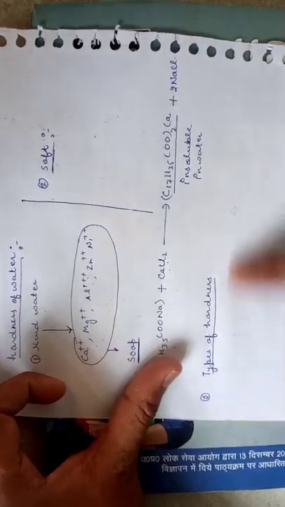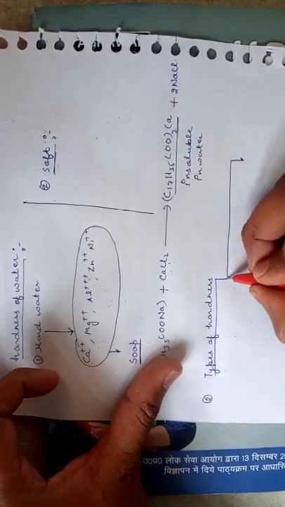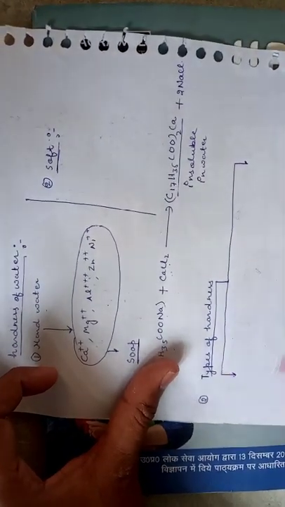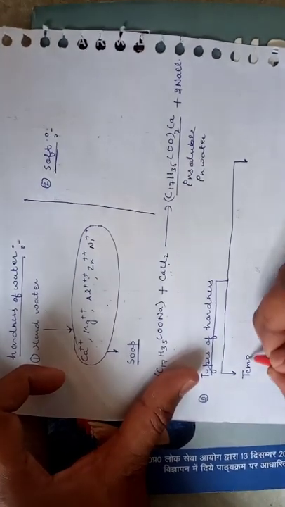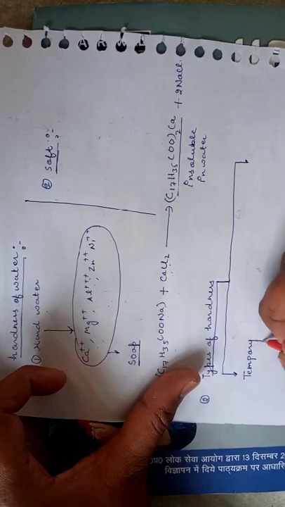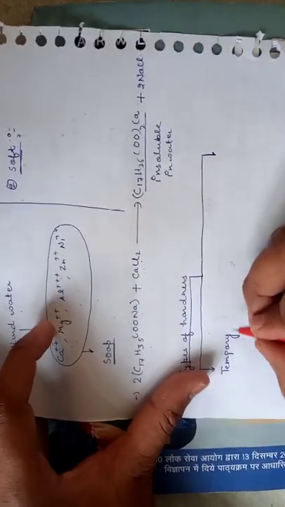There are two types of hardness present in any water sample. The first heading you will write: temporary hardness. Every student is informed: please make the notes with us.